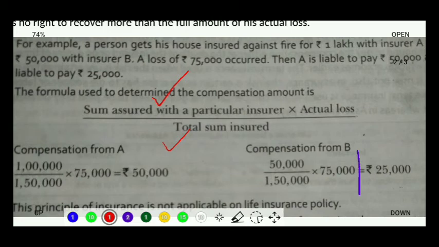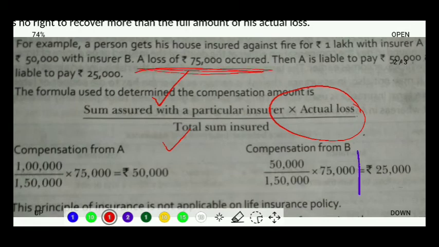Means if there is two company, A plus B, that amount we are going to put. If there are three companies, we will put the total insurance amount of A plus B plus C. We'll put it in the denominator. And then we will multiply it with the amount of actual loss, that is, the loss that is happening.